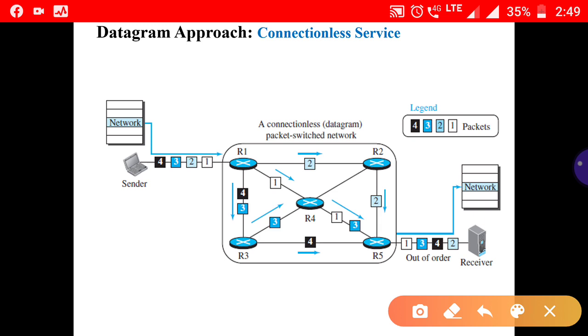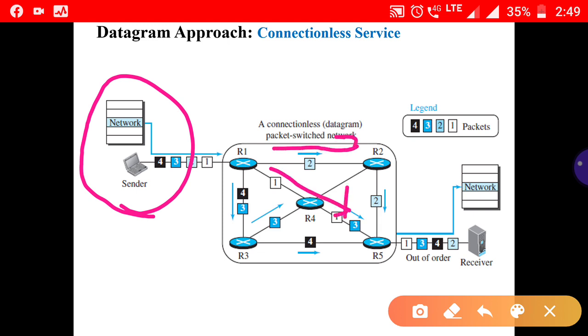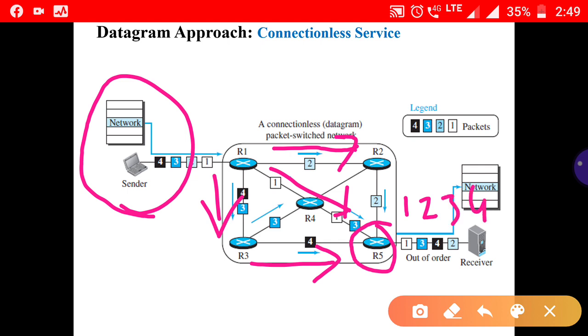For example, suppose this is the system sending packets, named 1, 2, 3, 4. Packet 1 passes through this line, packet 2 through this line, packet 3 through this line, and packet 4 also passes in this way, but they reach the receiver in an out of order sequence: 1, 3, 4, 2. So an additional software mechanism must be made to reorder them. That is the complexity you see in the connectionless datagram approach.